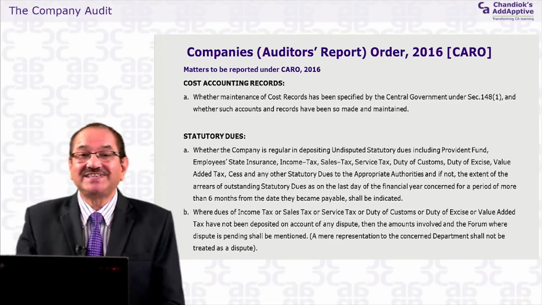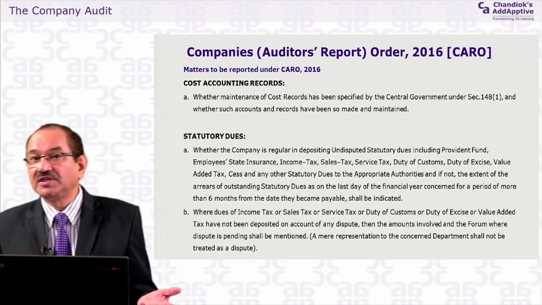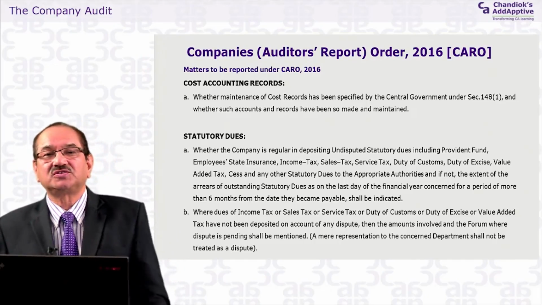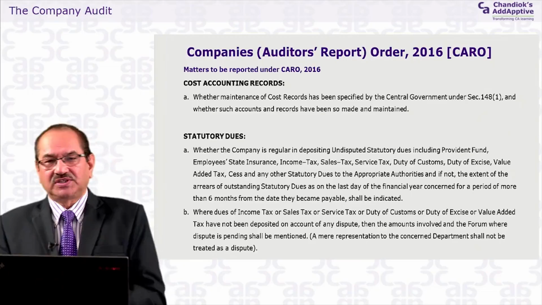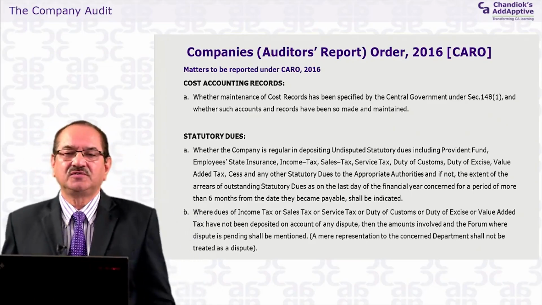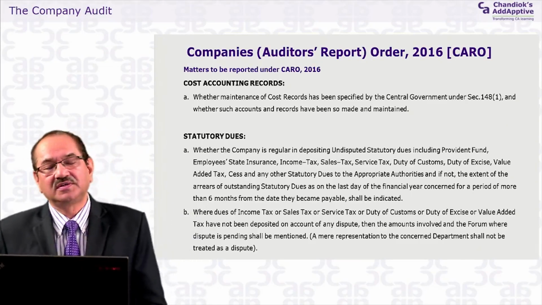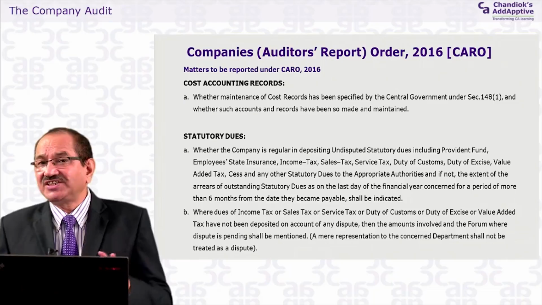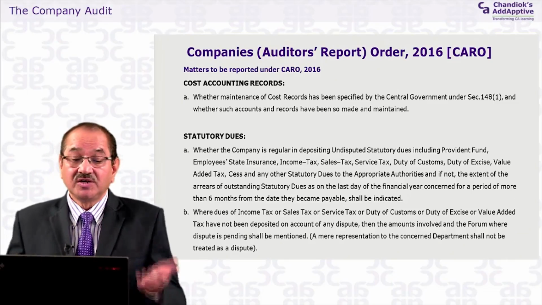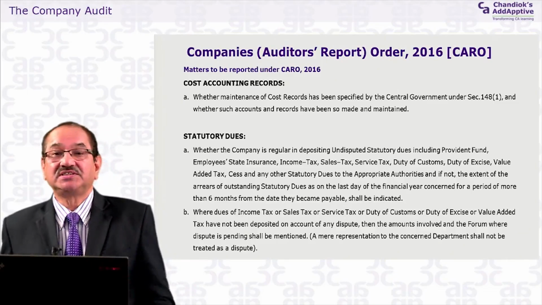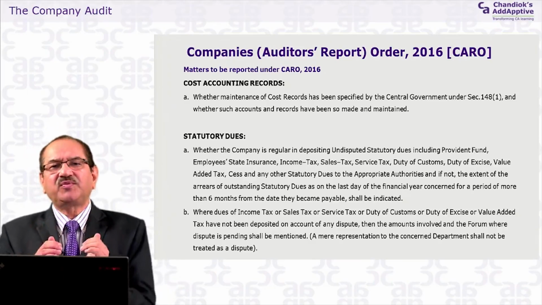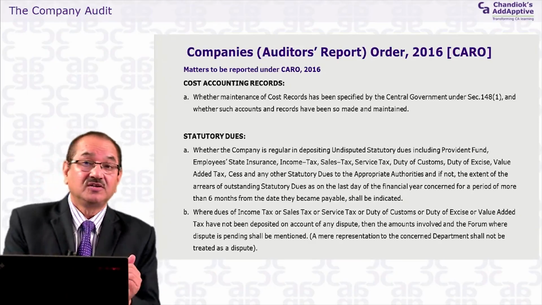But in the second point, it says that you might have a certain dispute. The income tax authorities issued a demand notice to you, and they said you pay 50 crores. But you are not agreeable to that demand. You feel that a 50 crore demand is not justifiable and it should be only 10 crores or something. So you raise a dispute against that 50 crore demand, and then it becomes a disputable demand. The previous point was an undisputed demand. So disputed points you have to report, and where it is disputed.